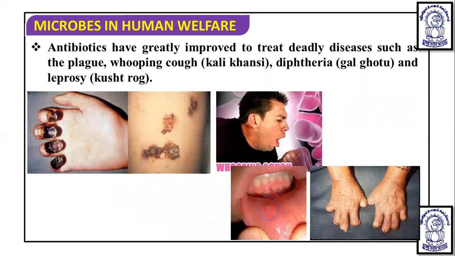Now, if we talk about antibiotics, then we have to note from where these particular antibiotics are obtained.